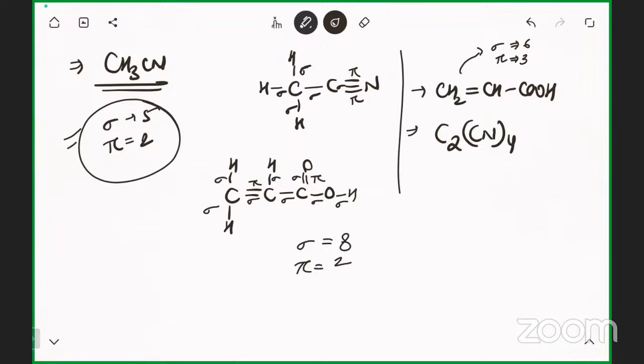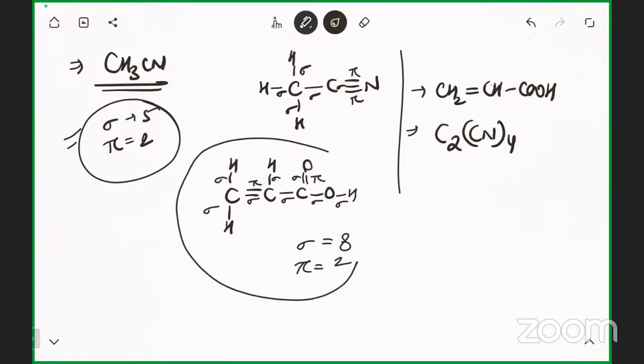So your answer was incorrect. You need to first know how to open up this structure. There is a double bond in C double bond O, and single bond OH. Those who got this answer are correct. Okay, next one. So 9 sigma bonds and 9 pi bonds.